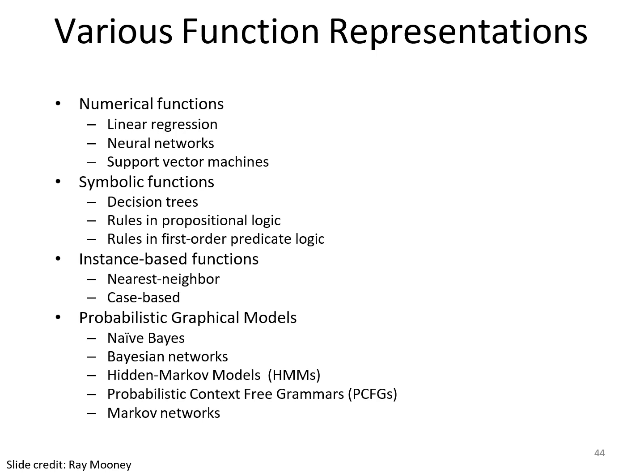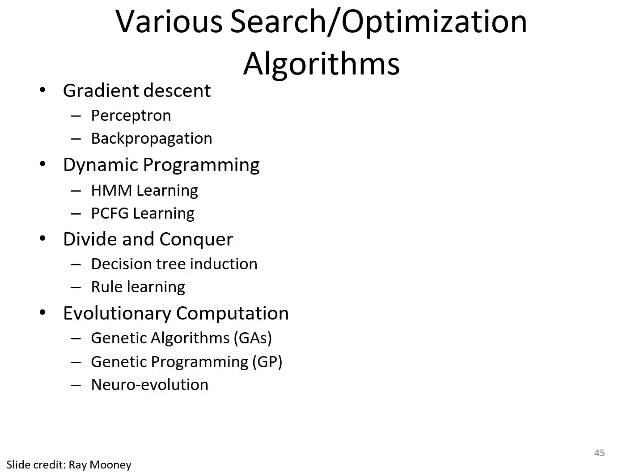Okay, that is a very important role. So these are all mathematical functions as well as machine learning models. These are all important machine learning models for analyzing our data. The next one is gradient descent, and then dynamic programming, and then divide and conquer, and then evaluation and computation. So these are all optimization algorithm search methods.